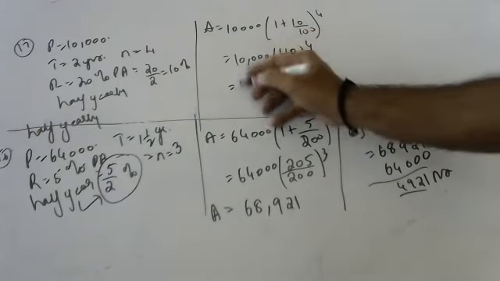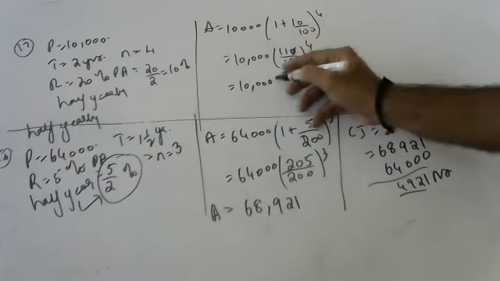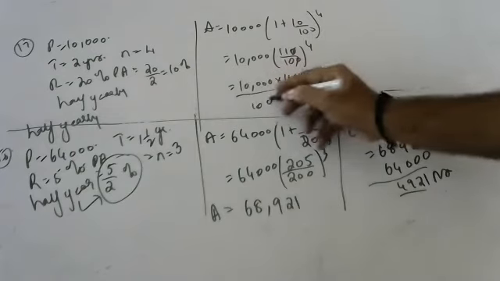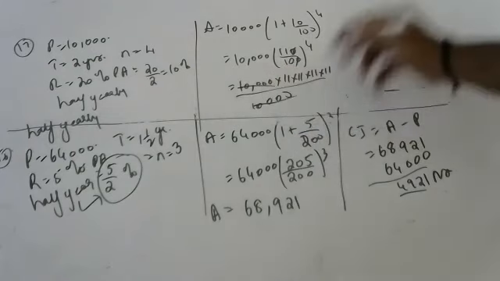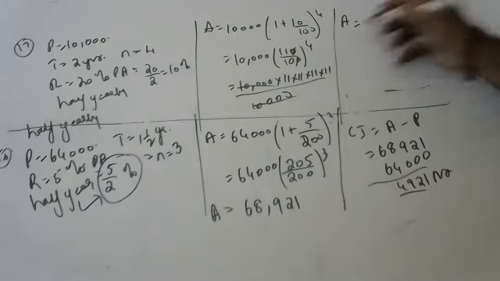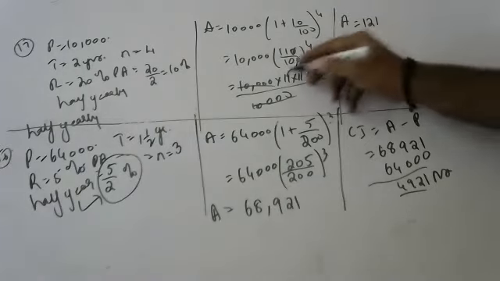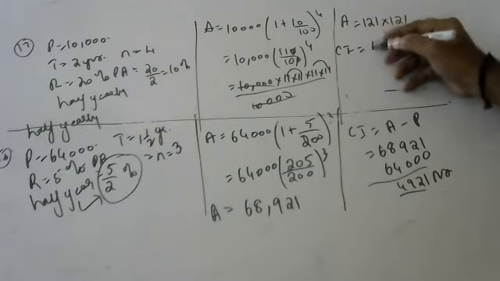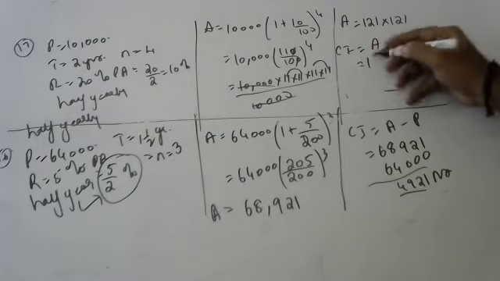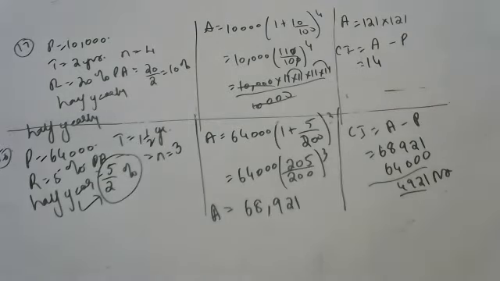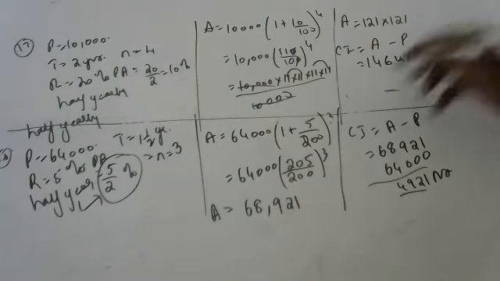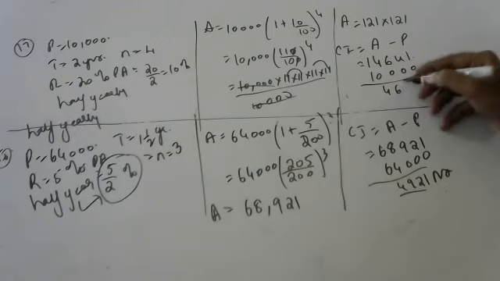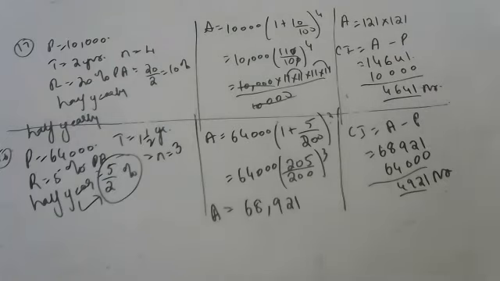10,000 into 110 into 110 into 110 into 110, so 11 into 11 into 11 into 11, which is 121 into 121. Can anyone say how much 121 into 121 is? 14,641. So the amount is 14,641 minus 10,000, so 4,641 rupees is the compound interest he has to pay.